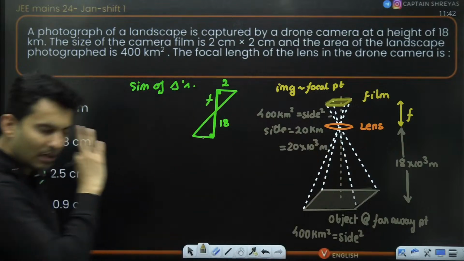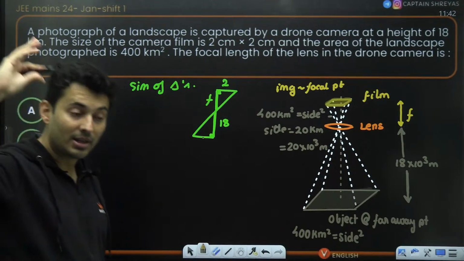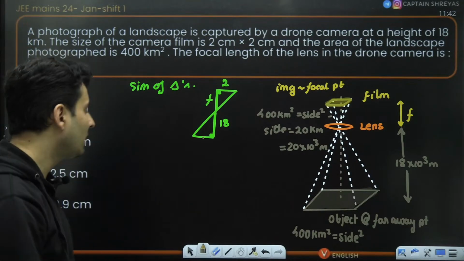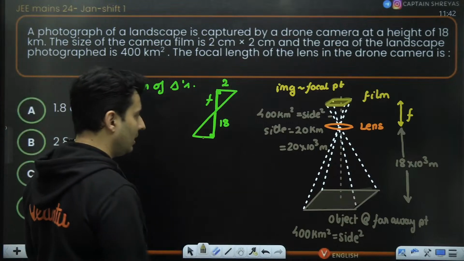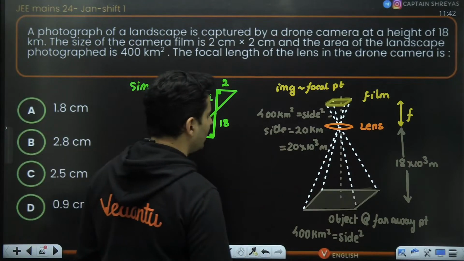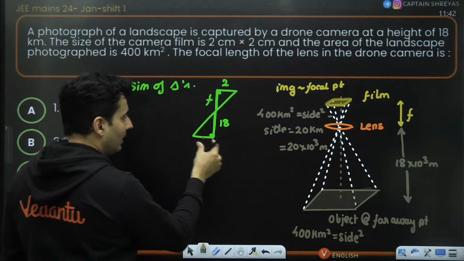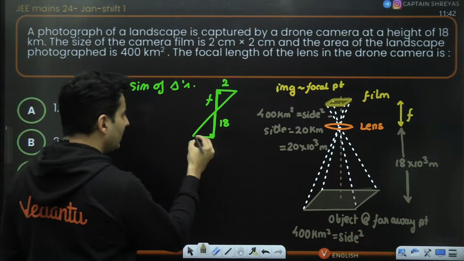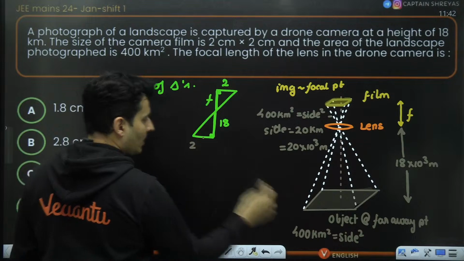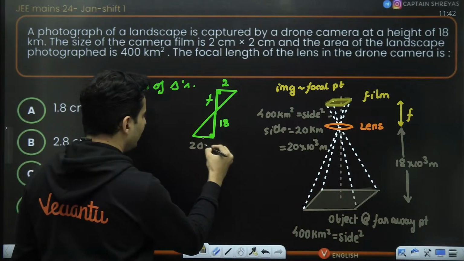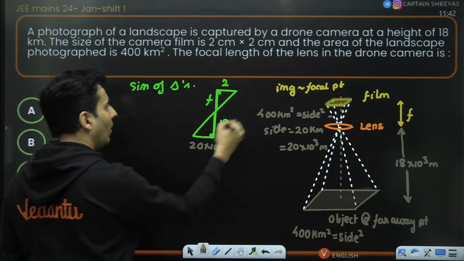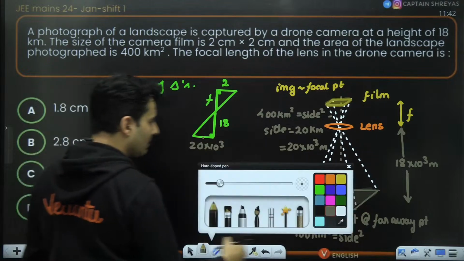That will be easier. It was kilometer square, so it should have been 10 to the power 3 two times. I missed that, so I'm putting it now. Okay, anyways, now once I get this side as 20 into 10 to the power 3, that is this length over here of this area. And all the sides should be in the same ratio.